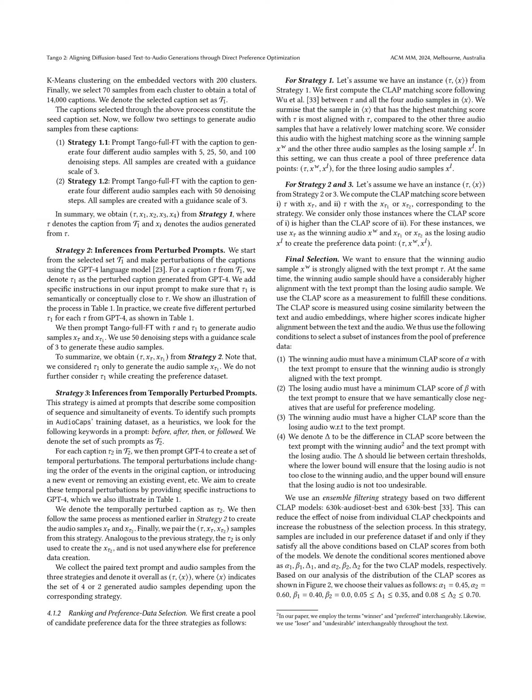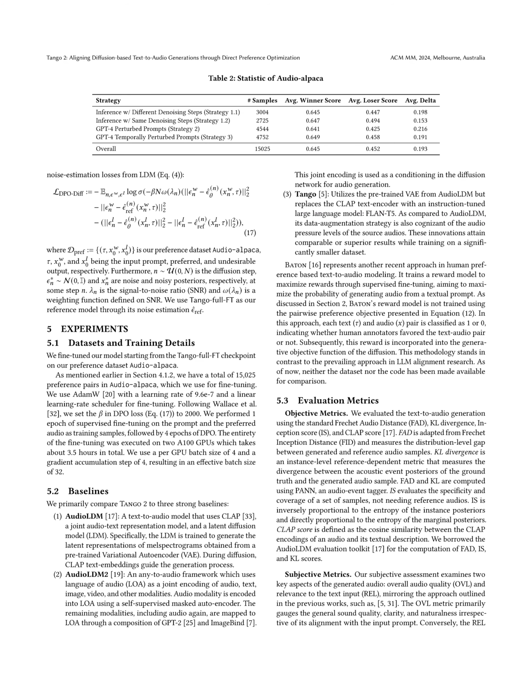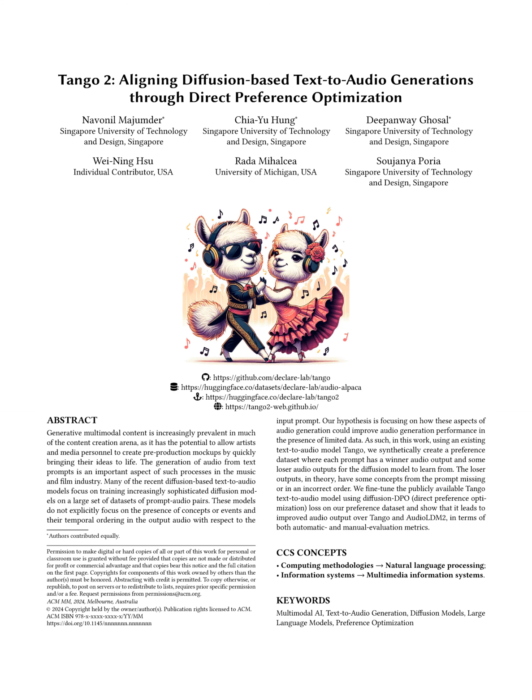The DPO diffusion approach allows the model to learn from both desirable, winner, and undesirable, loser audio outputs, which is crucial in improving the semantic alignment between the input prompt and the generated audio. This approach enhances the overall audio quality and relevance to the text input by penalizing undesirable outputs with missing concepts or incorrect temporal orderings, while promoting preferred outputs with correct event sequences. The DPO diffusion loss function optimizes the model to generate audio samples that closely match the input prompts while maintaining a balance between desirable and undesirable outputs.